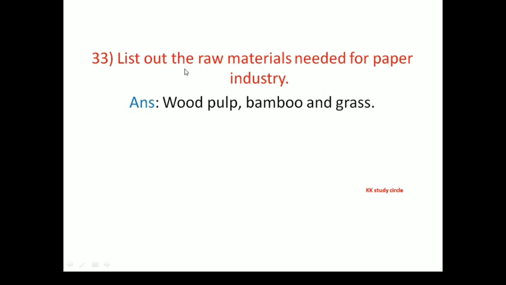Next question, list out the raw materials needed for the paper industry. Answer: wood pulp, bamboo and grass. Maybe you know, Maharashtra is the major paper producing state in our India.